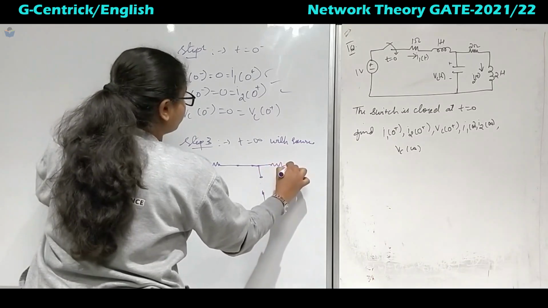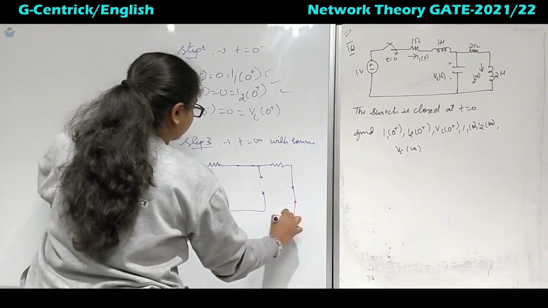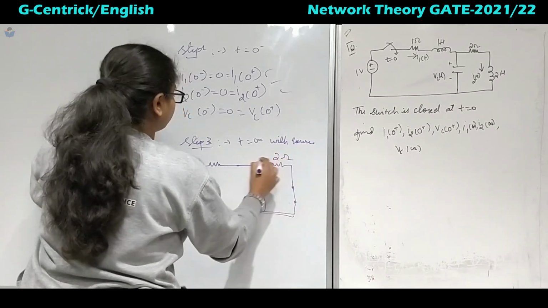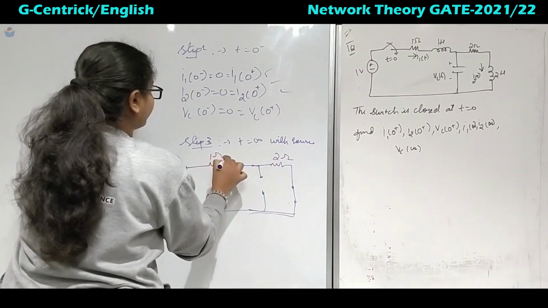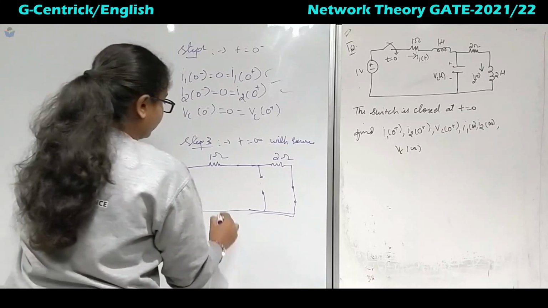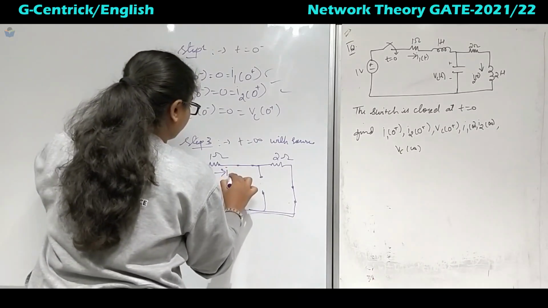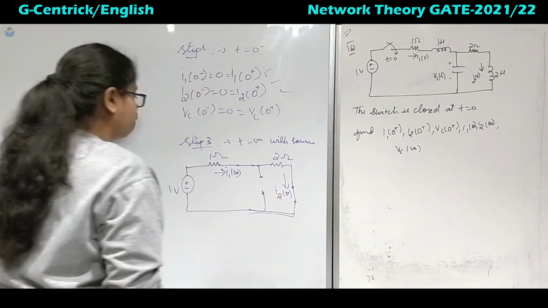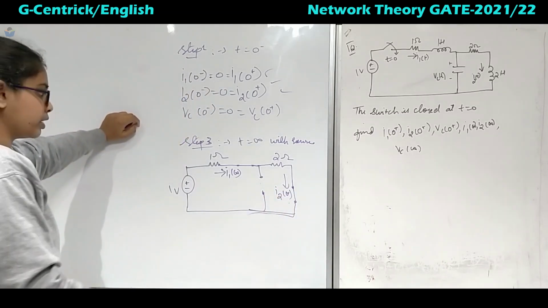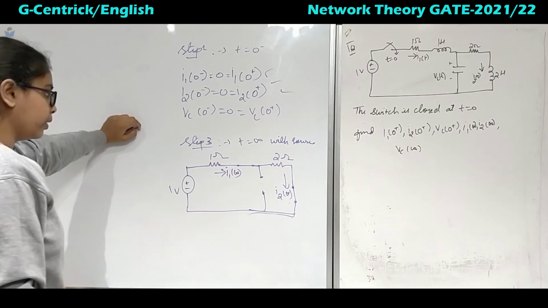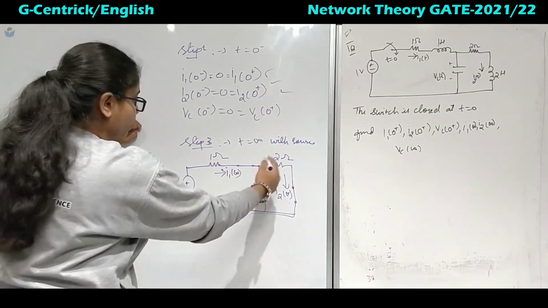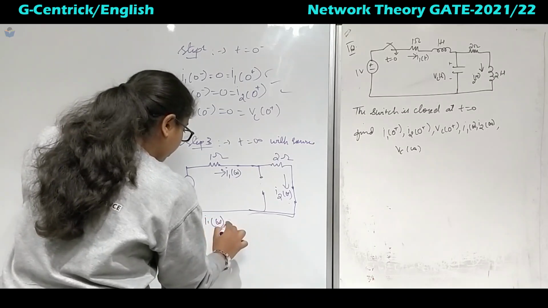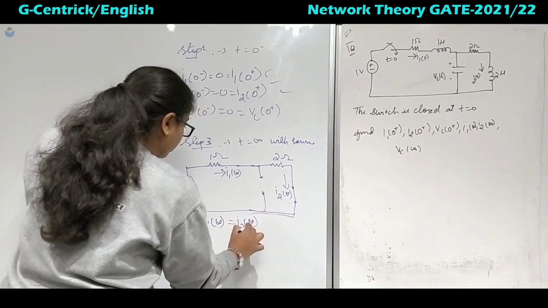Here it is 2 ohms and short circuit inductor. Okay, so this is 2 ohms, this is 1 Henry, okay fine, 1 ohm, this is 1 volt, right? And here is I1 of infinite and here it is I2 of infinite. Now we have to find only these two values and again Vc of infinite. Okay, so now this is open circuit, that means this will be in series. So I1 of infinite will be equal to I2 of infinite.